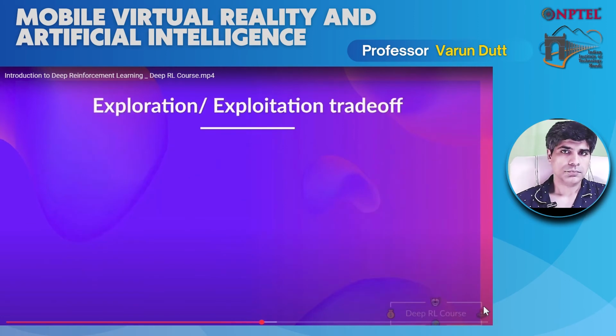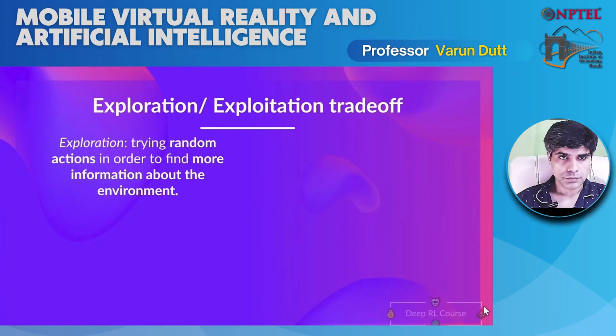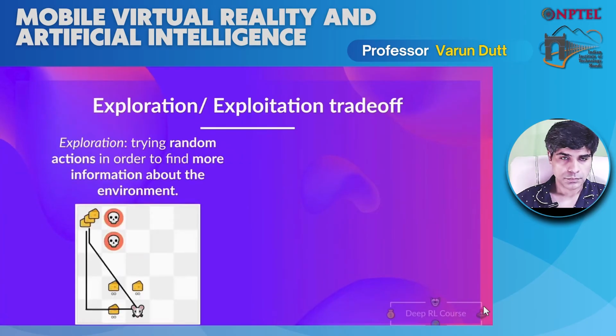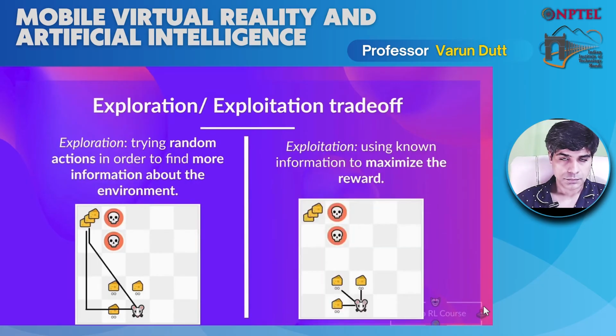Finally, before looking at the different methods to solve the reinforcement learning problem, we must cover one more very important topic, which is the exploration-exploitation trade-off. Exploration is exploring the environment by trying random actions in order to find more information about the environment. On the other hand, exploitation is using known information to maximize the reward. So remember that the goal of our reinforcement learning agent is to maximize the expected cumulative reward, also called the expected return. However, we can fall into a common trap.